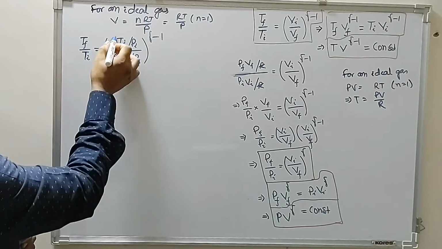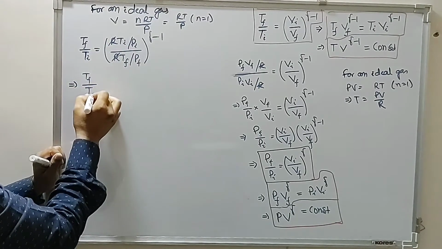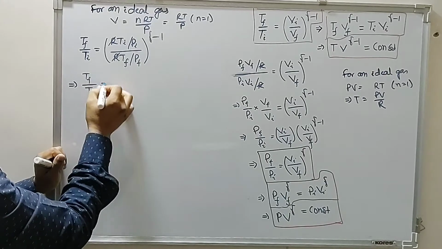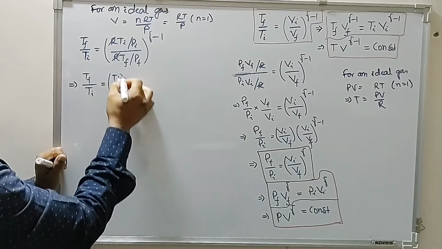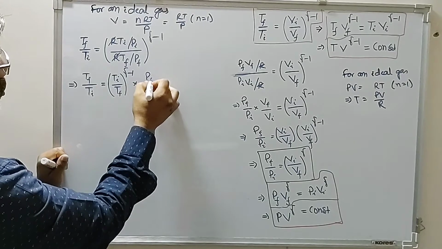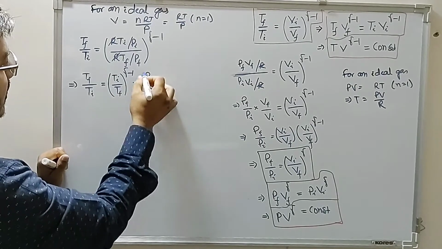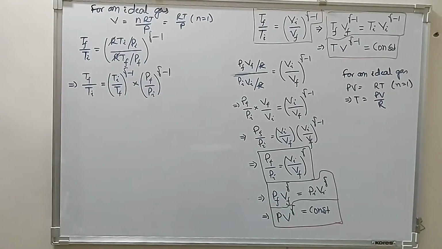So R will cancel out. This gives you Tf by Ti is equal to Ti by Tf raised to the power gamma minus 1, into Pf divided by Pi raised to the power gamma minus 1.